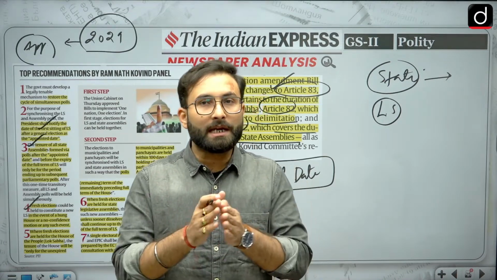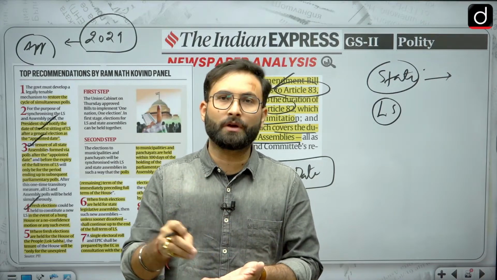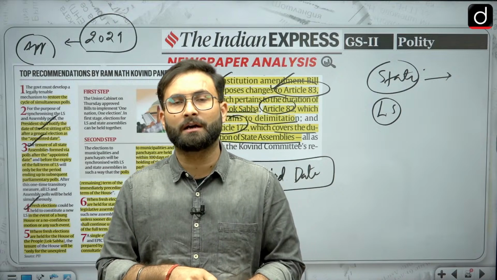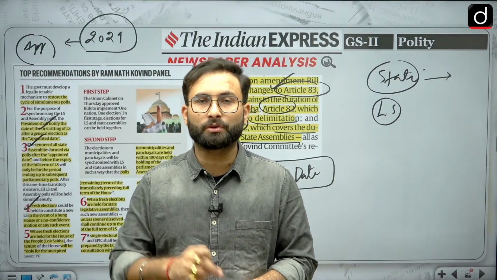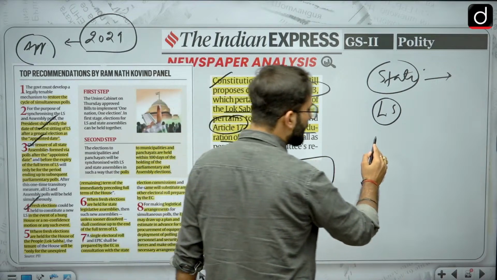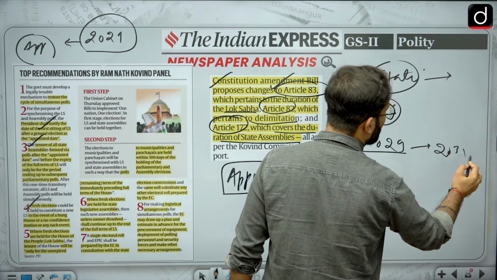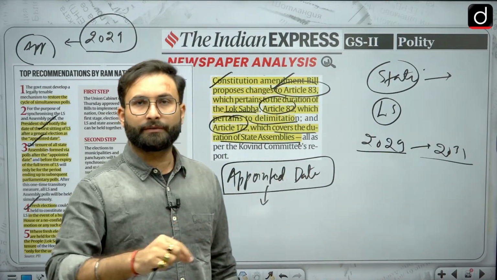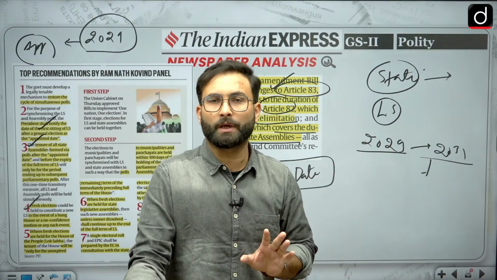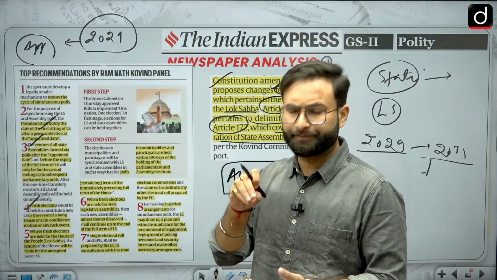Okay, now the dates will not change, the tenure or the timing of the elections will not change. If the Lok Sabha is dissolved and a new Lok Sabha is constituted by fresh elections, that will be there for the remaining period. So let's say a Lok Sabha elected in 2029 was dissolved in 2031. The next Lok Sabha, constituted through fresh election, will be there for the remaining 3 years only. So that is how they will try to synchronize all the dates here.